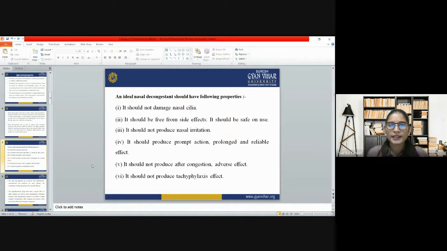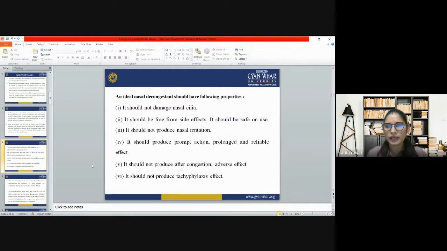What are the properties of an ideal nasal decongestant, and why should we follow them? Whenever we make any nasal decongestant, it should have the following properties so that it can cure the disease. It should not damage the nasal cilia, it should be free from side effects, and it should be safe to use.